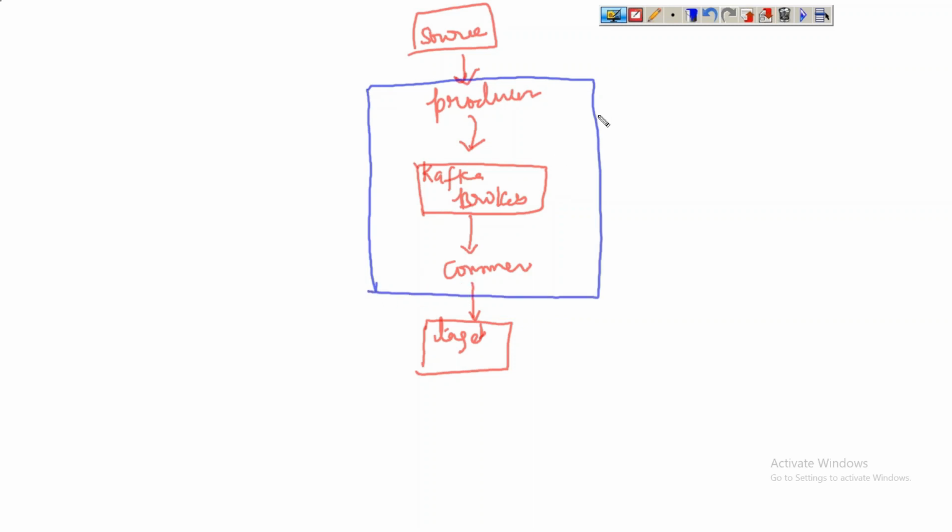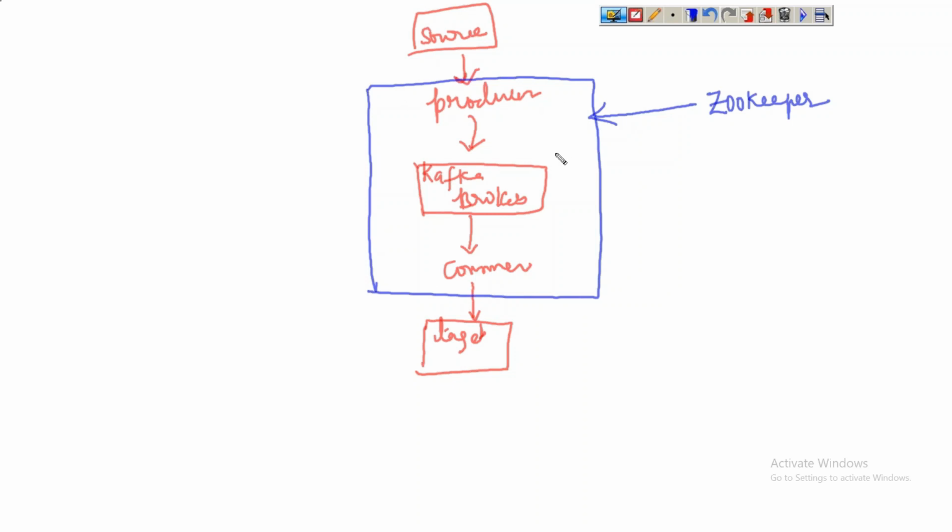This forms the entire Kafka. And this entire Kafka is going to be maintained by one more daemon that is called Zookeeper. The entire Kafka is going to be monitored or maintained by a daemon called Zookeeper.